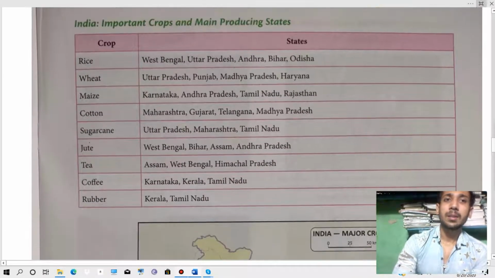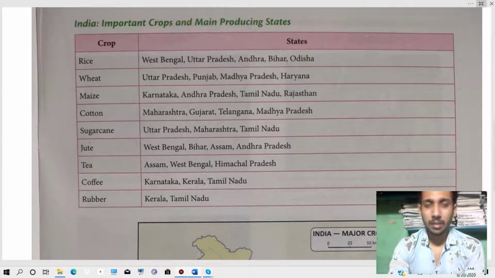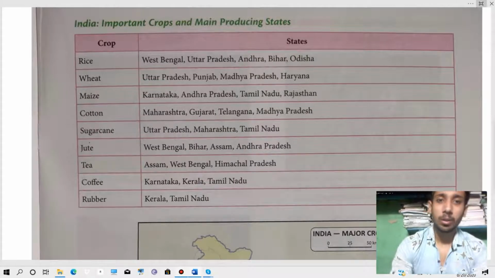Thereafter, as you can see, it is the important crops and main producing states. So you have to just learn these crops and states. Okay. I'm going to ask some questions from this part also.